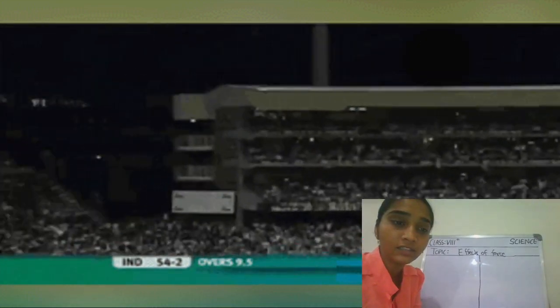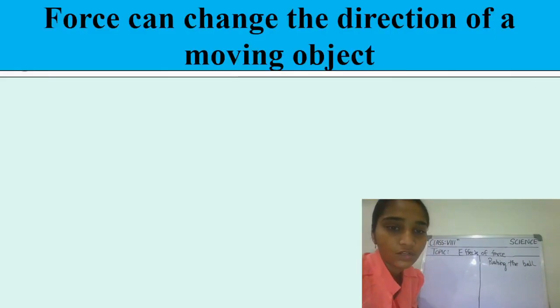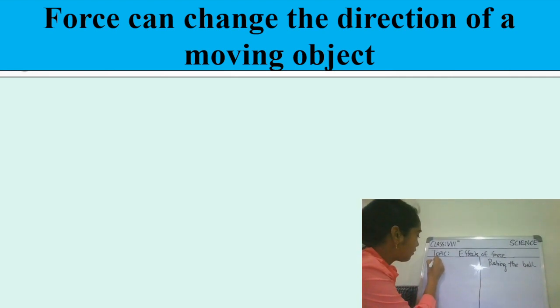Yes, the ball is coming in some direction. The batsman is hitting it very hard. The ball is moving in another direction, right? So students, here is the batsman applying force? Yes, he's pushing it harder, right? So you can say that he is pushing the ball. So as a result, students, what is happening? The direction of the ball is changed, right? Very good, students. So now we are going to discuss how force can change the direction of a moving object.